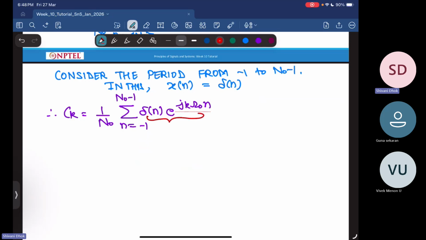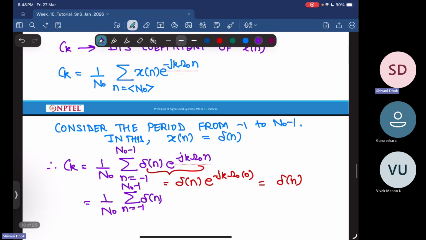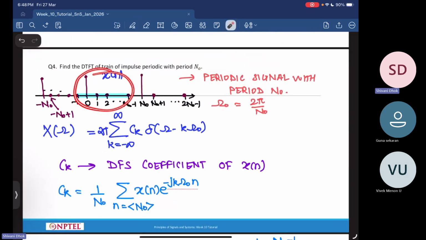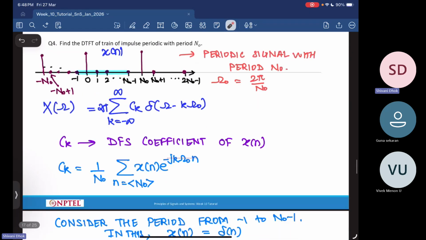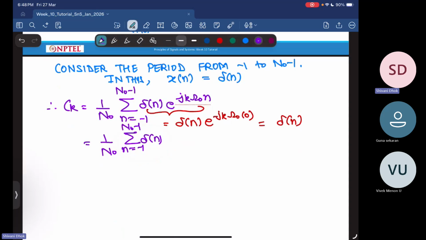Now this particular thing will be equal to delta n into e power minus j k omega naught into 0, which is equal to delta n. This is equal to 1 by n naught into summation n running from minus 1 to n naught minus 1 of delta n. Now if you observe in this region, from minus 1 to n naught minus 1, you have only one unit impulse, and that accounts for value 1. So this particular summation has a value of 1. So you have 1 by n naught as your ck.